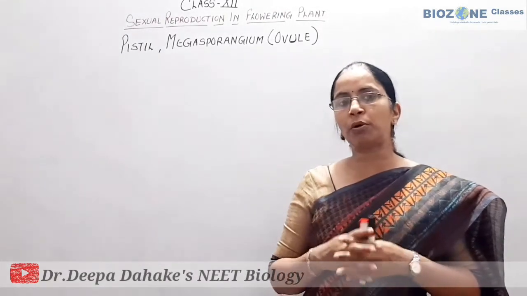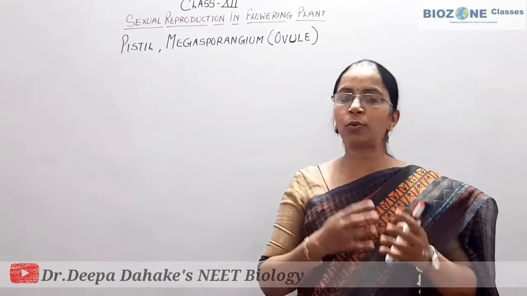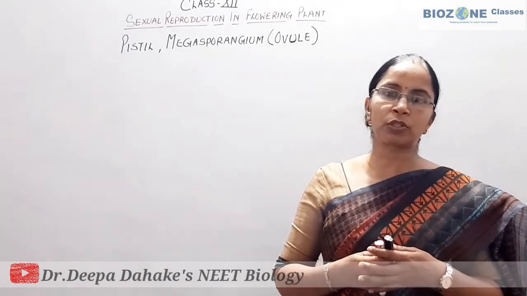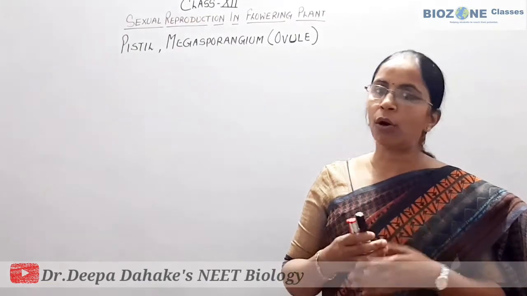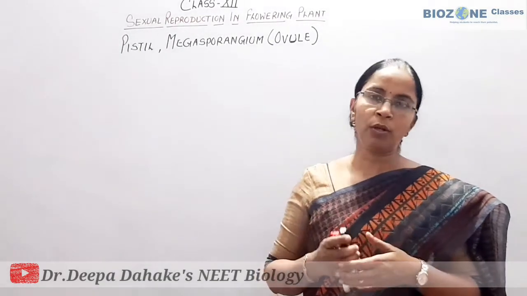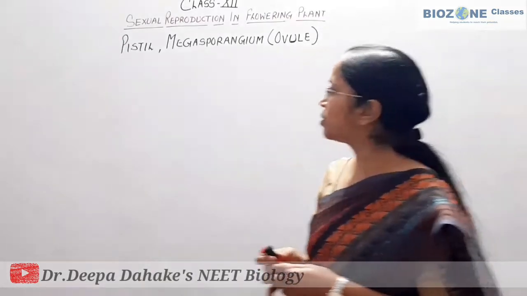In angiosperms, ovule is equivalent to megasporangium. So either you study the structure of megasporangium, or you remember we mainly study the structure of ovule. So let's begin with the session.